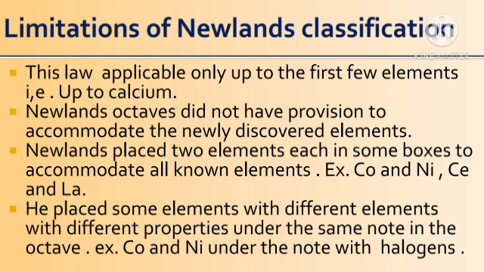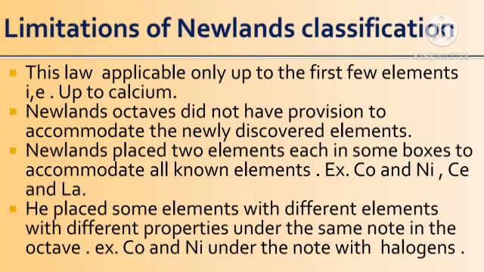Newlands placed two elements each in some boxes to accommodate all known elements. Sometimes what happens? Newlands placed two elements in a single box. But we already know that the elements are arranged in increasing order of their atomic masses, and a single element was placed in a single box. Some problematic cases are seen: cobalt and nickel, and Ce and La, that is cerium and lanthanum, are placed in a single box, and so it was a limitation of Newlands' law of classification of elements.